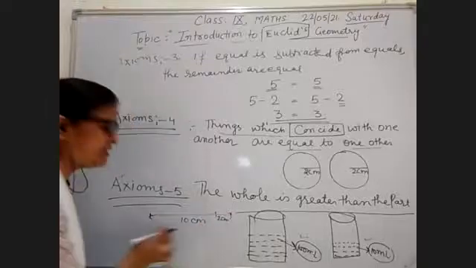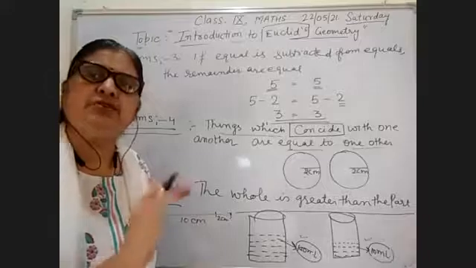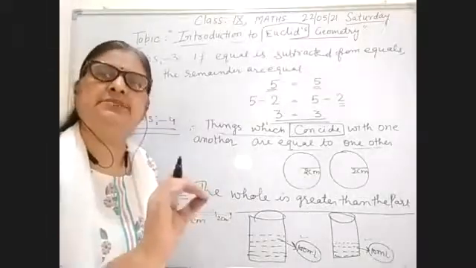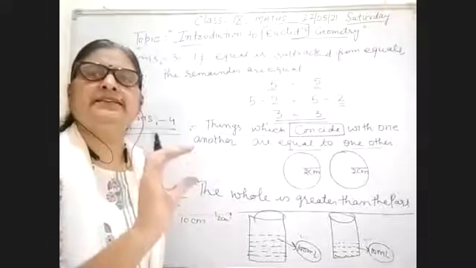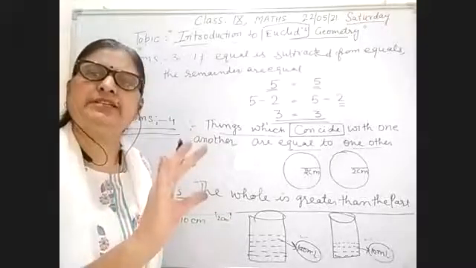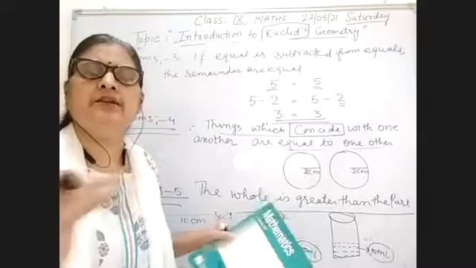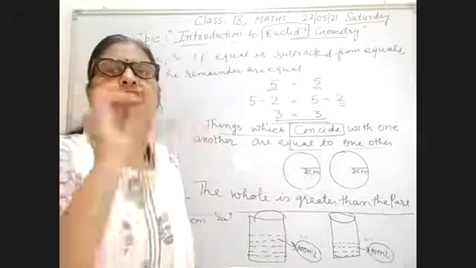The remaining portion is 8 centimeter, but the whole portion is 10 centimeter. So 10 centimeter is greater than the 2 centimeter. So you can say the whole length is greater than the length you have cut, 2 centimeter.